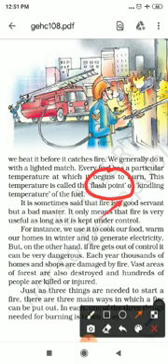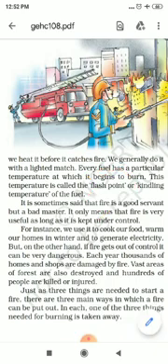Every material needs a set amount of heating to start burning, and this point is called the flash point, or kindling temperature of the fuel.